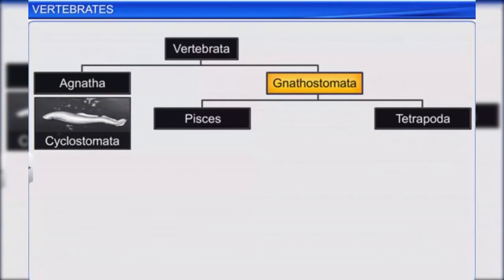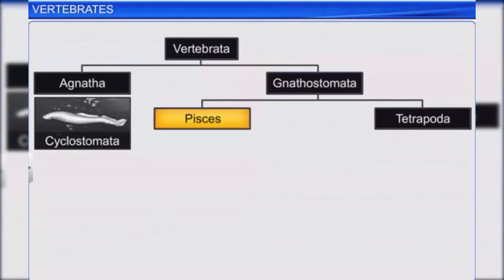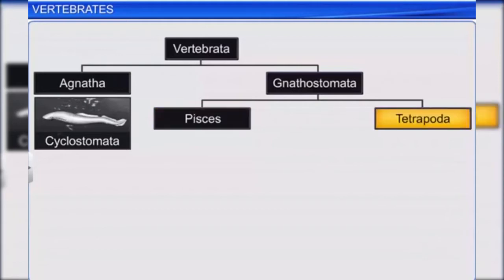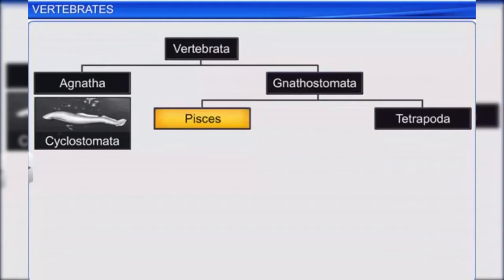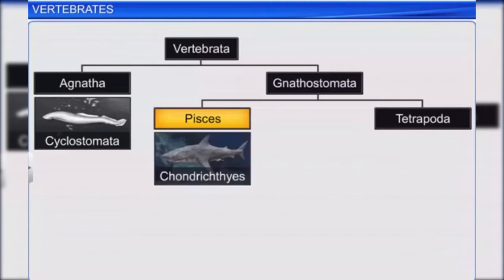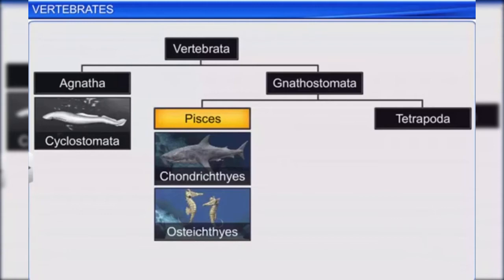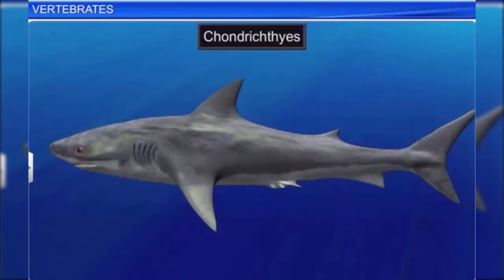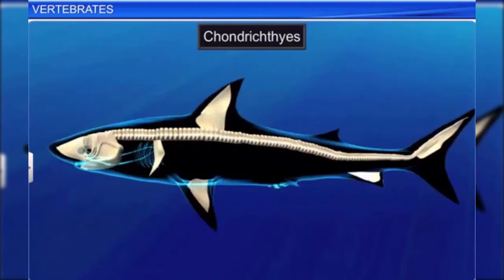Gnathostomata, or jawed vertebrates, are divided into two superclasses, Pisces and Tetrapoda. Pisces is further divided into two classes, Chondrichthyes and Osteichthyes. Chondrichthyes are marine fish with a streamlined body and a cartilaginous endoskeleton. Interestingly, the notochord is persistent throughout their lifespan.